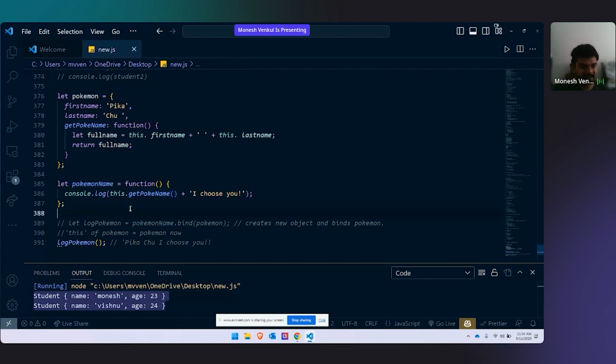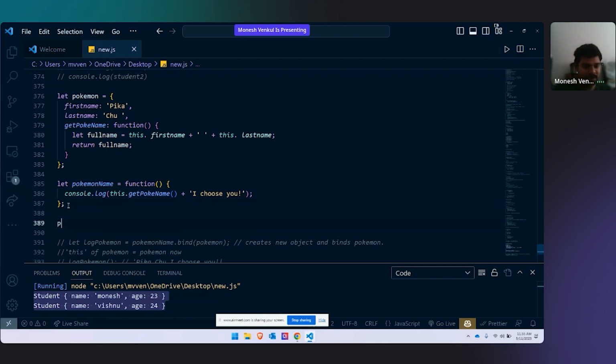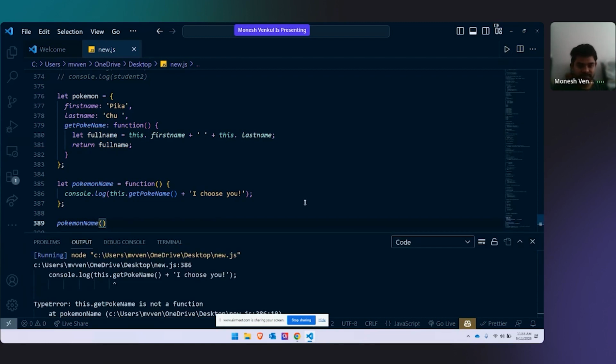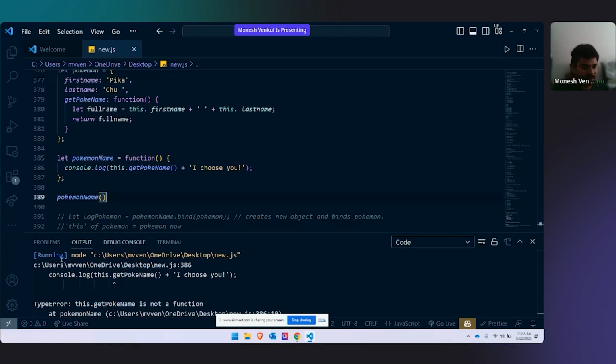Now, if I just run the code, if I just call pokemonName, what do you think? Will it work or not? I'll run the code also for you. What do you think? It's not working, right? Can you tell me why it's not working? Can anyone tell me why it's not working? There is a big reason for it.